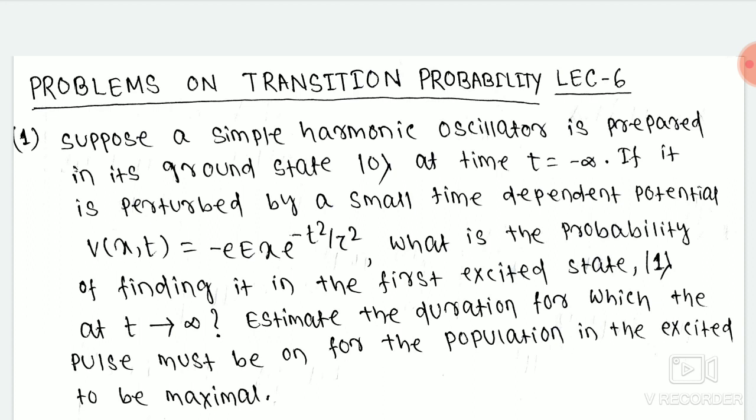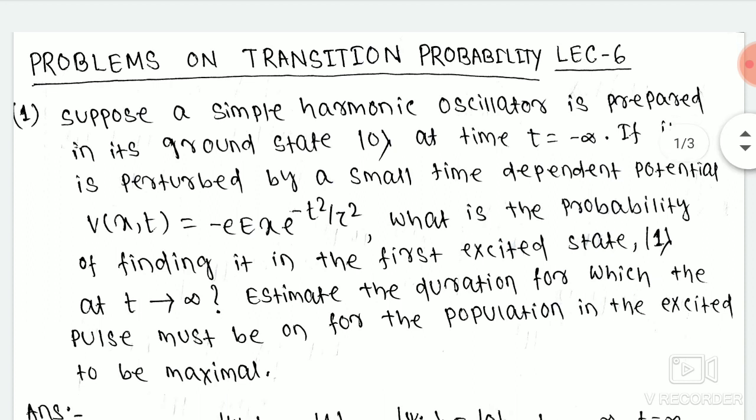Okay. So we have a simple harmonic oscillator which is in the ground state, that is state 0, at time t equal to minus infinity. And we apply a small time dependent potential, that is V(x,t) equal to minus e x exponential of minus t square by tau square. Our aim is to find the transition probability of the system to be in the first excited state, that is state 1. Then find a condition for which this transition probability will be maximum. These two tasks we have to calculate. So let's start.